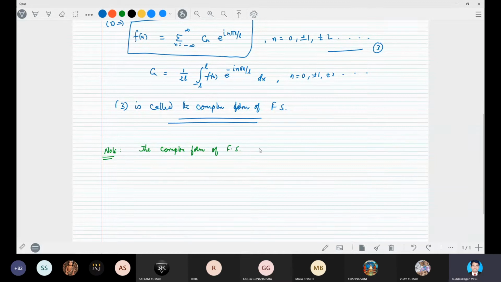The Fourier series converges to f(x) at a point of continuity, and converges to the average of f(x+) and f(x-) at a point of discontinuity.